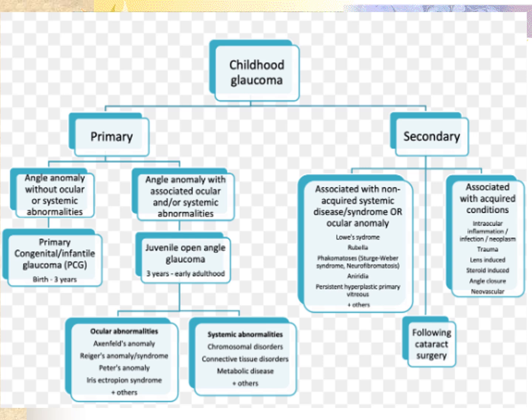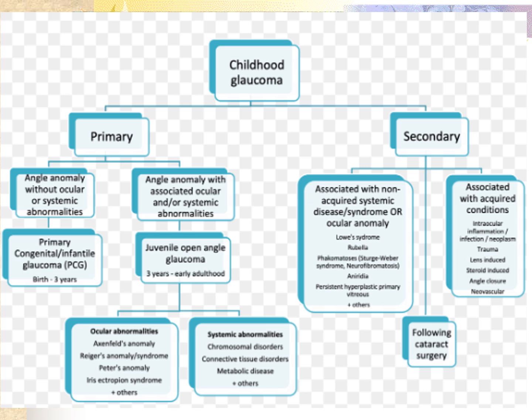Primary is because of angle anomalies without ocular and systemic abnormalities, which is also known as true primary congenital glaucoma, that occurs from birth to 3 years of age. Then there are primary glaucomas in which angle anomaly is associated with ocular and systemic abnormalities, under which there can be juvenile open angle glaucoma that occurs between 3 years up to early childhood. There can be different kinds of ocular abnormalities like Axenfeld's anomaly, Rieger's anomaly, Peters anomaly, iris ectropion syndrome or others. Plus there can be systemic abnormalities like chromosomal disorders, connective tissue disorders, metabolic diseases and others.